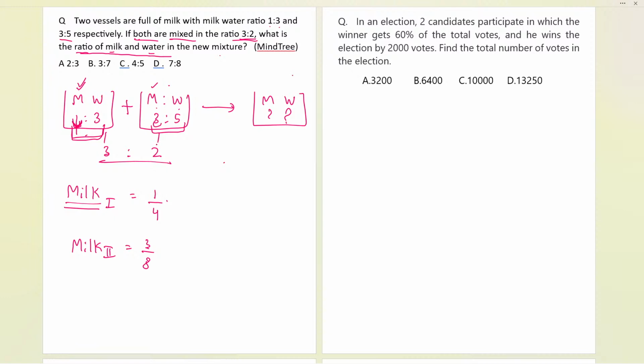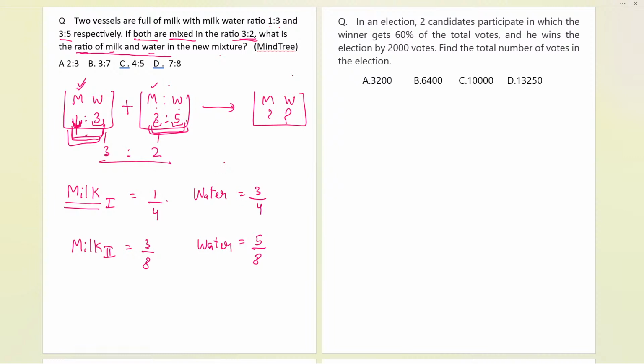Now if I talk about the water in the first case, it will be 3 parts out of a total of 4. Then for the water in the second vessel, it is 5 out of a total of 8, so 5 by 8 is the fraction we have got. Now we have the different fractional quantities for milk and water.